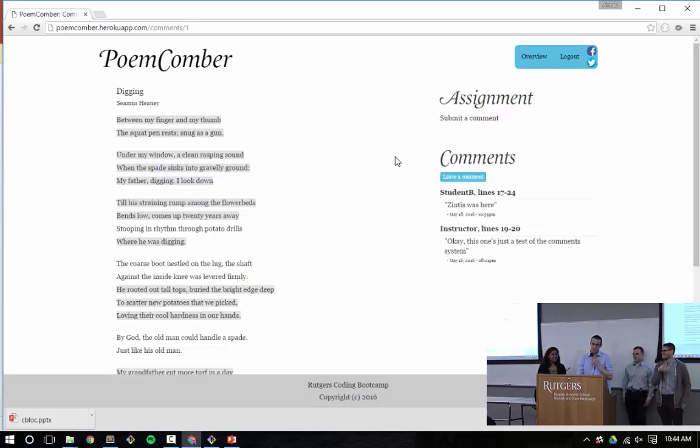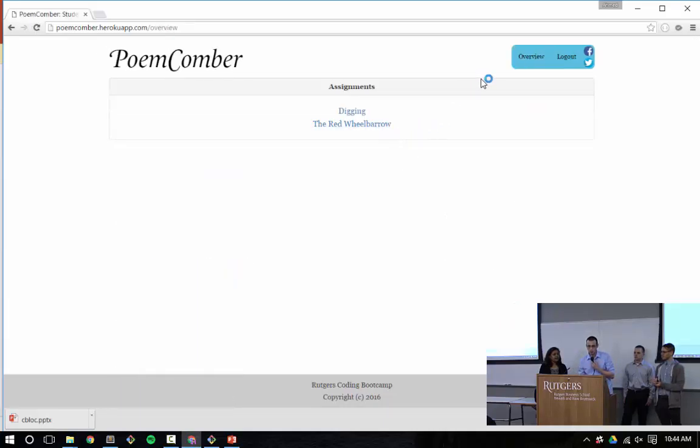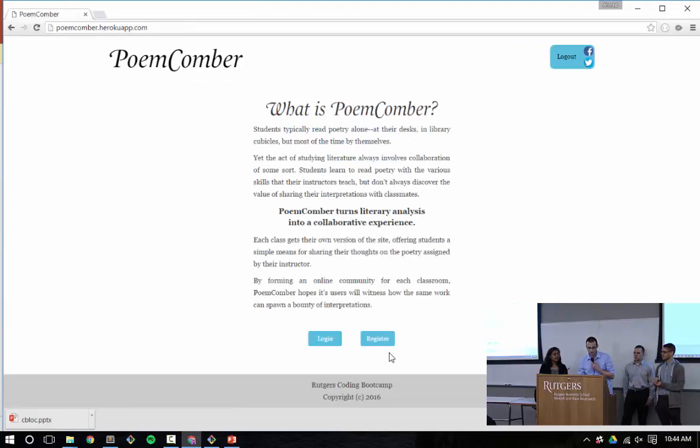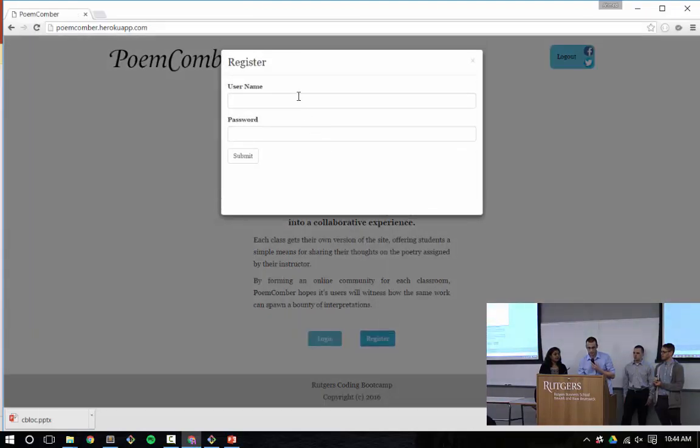So yeah, that's the major use of this, that it allows different groups of people to come together and have kind of a piecemeal conversation about the different lines of a poem, or any text for that matter, and in that way be able to learn from each other. From here you can go back to the overview, go to another poem, or log out, and then log back in as the instructor.